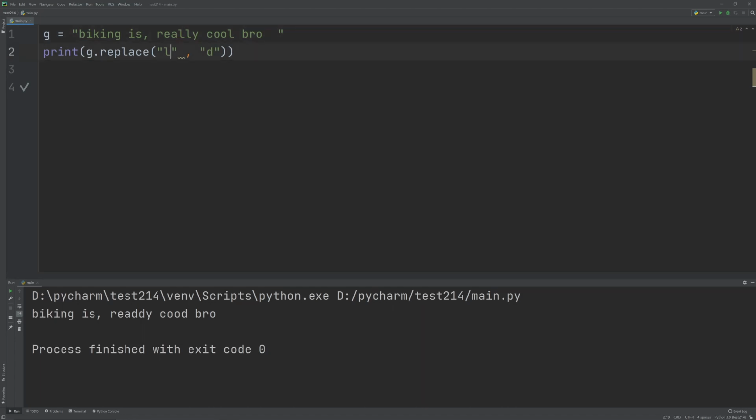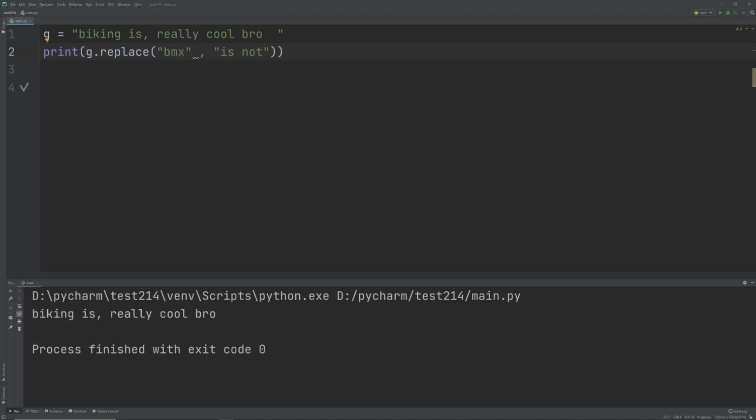We can also do a similar thing with character combinations. So for example, I'll replace is with is not. Now let's run this. So now it says is not. That's been replaced. However, you have to make sure that the text is inside the string. So for example, suppose I write BMX. BMX is not inside the string. If I try to replace it, I can't actually do that because BMX isn't in the string.